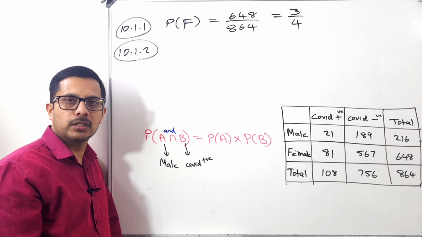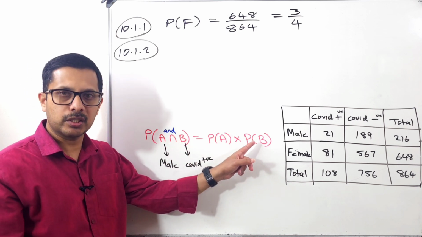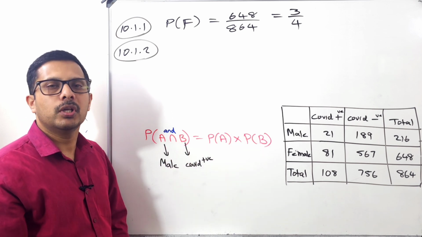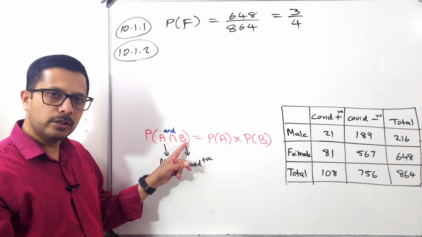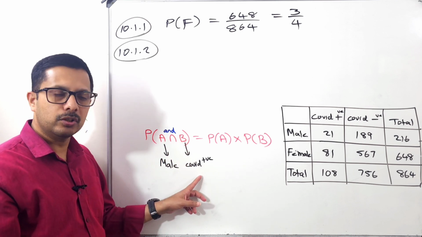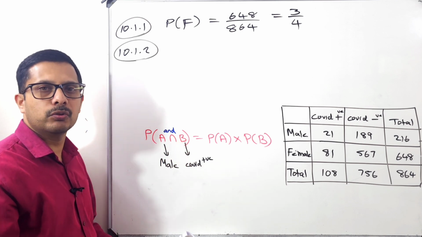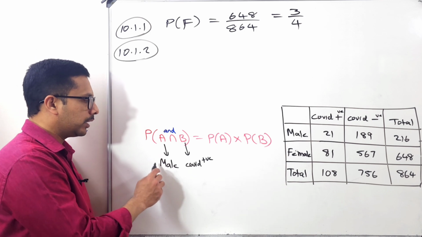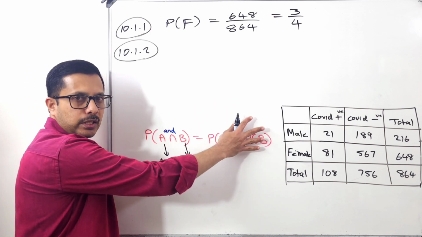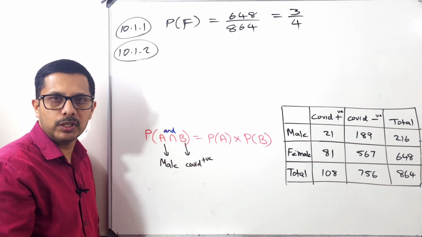So how can we check whether two events are independent or not? It must satisfy this condition. Am I right? So here, instead of this A and B, it is male and COVID positive. We have to prove that the left hand side is equal to the right hand side. That is how we normally prove independent events.